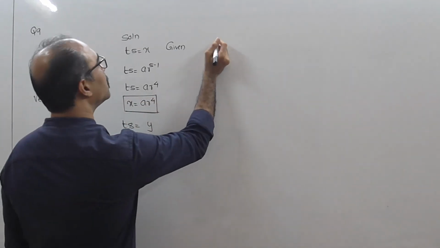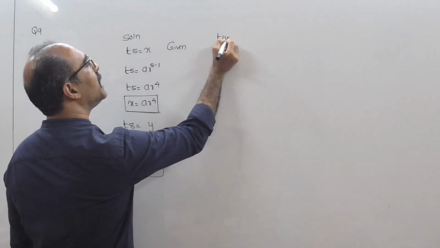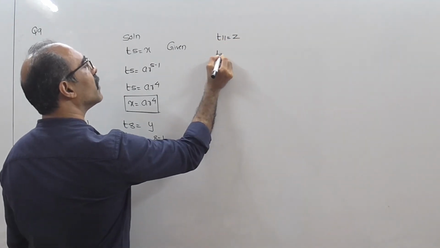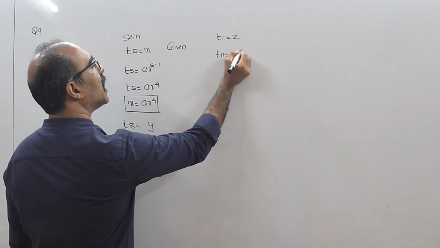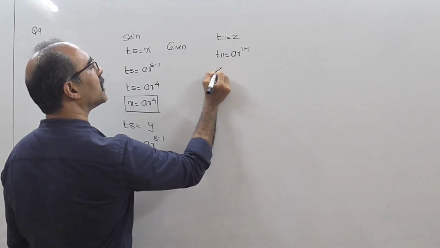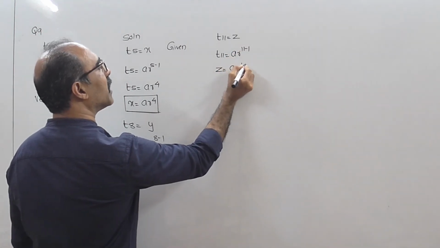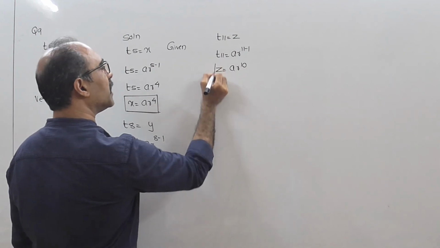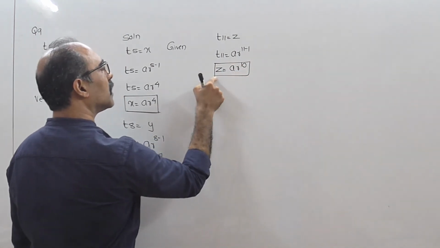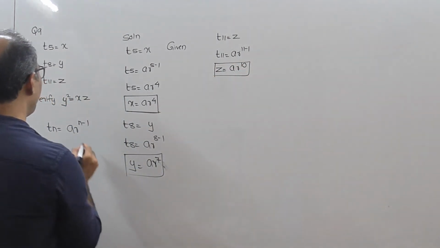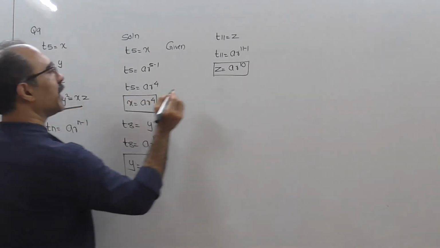Next is t11 equal to z. t11 equals a r raised to 11 minus 1, so z equals a r raised to 10. This is 3. Now you have to verify. What do you want to verify? You want to verify y square equal to xz.